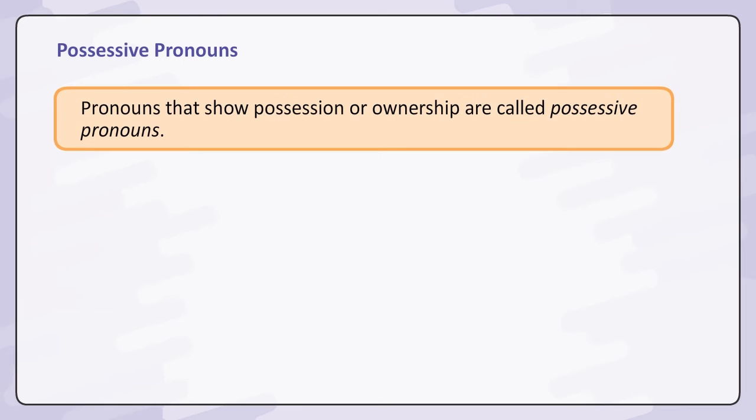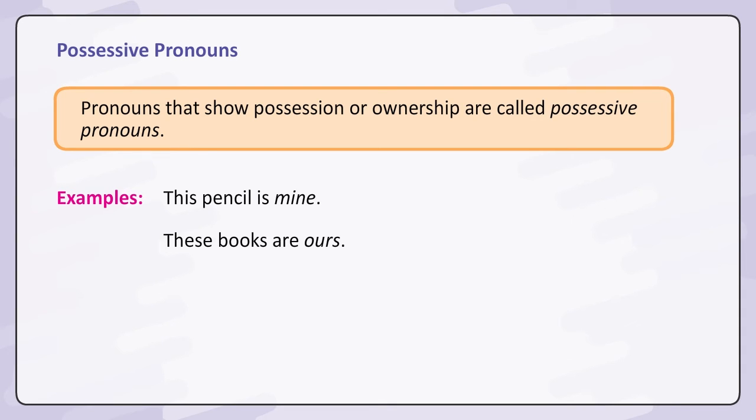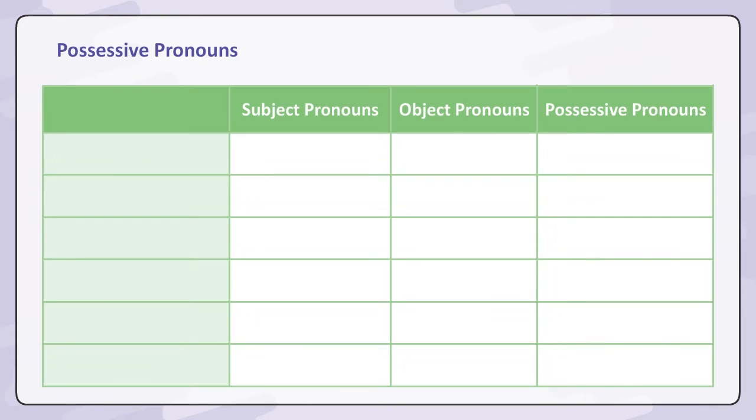Possessive pronouns. Pronouns that show possession or ownership are called possessive pronouns. Examples: this pencil is mine. These books are ours.